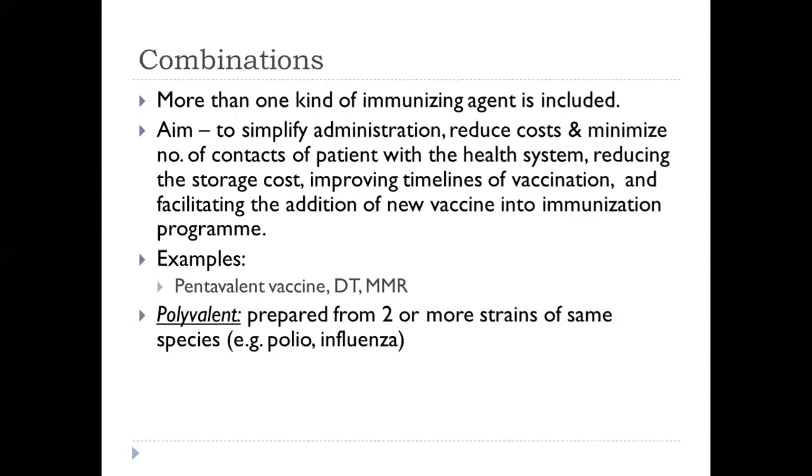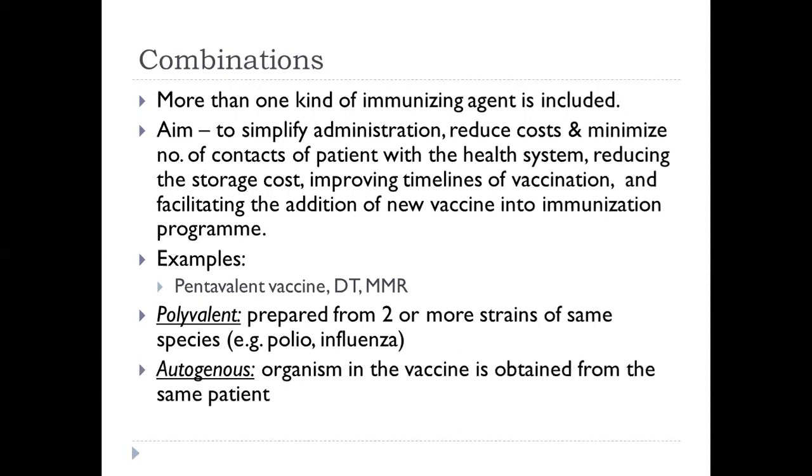Polyvalent vaccines are prepared from 2 or more strains of the same species, like poliovirus, which is prepared from 2 or 3 strains of the poliovirus, then influenza virus. Autogenous vaccines are the vaccines where the organism in the vaccine is obtained from the same patient. So these are different types of vaccines.